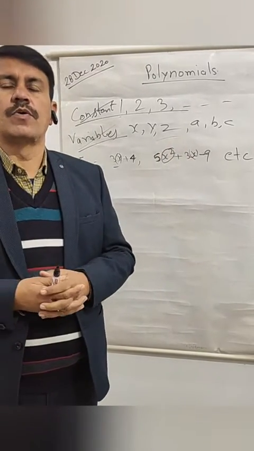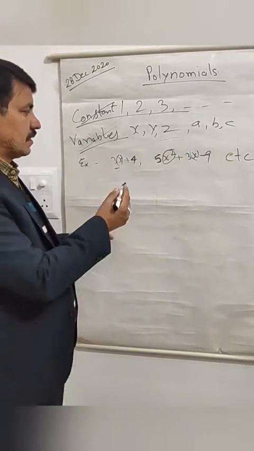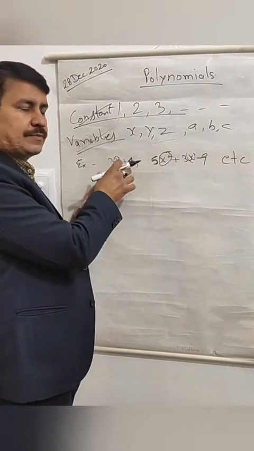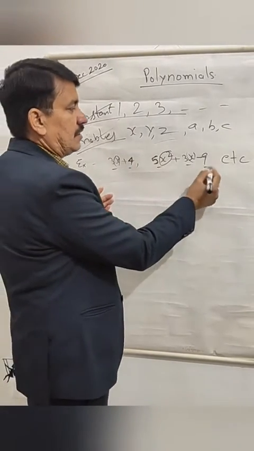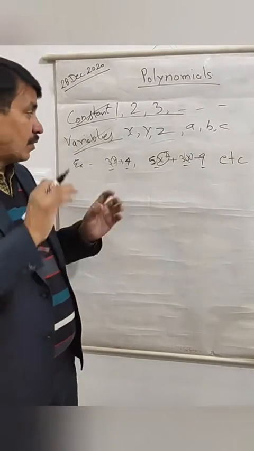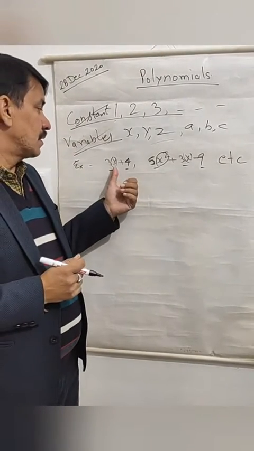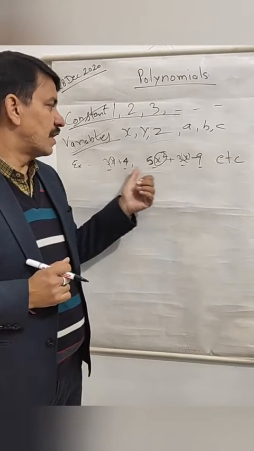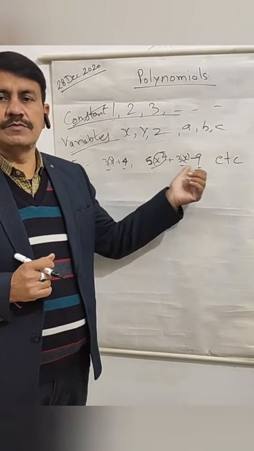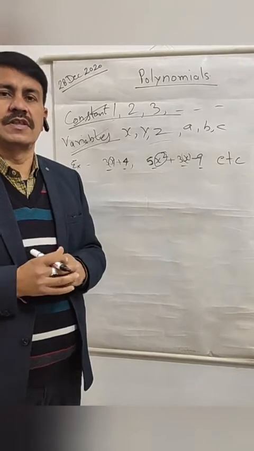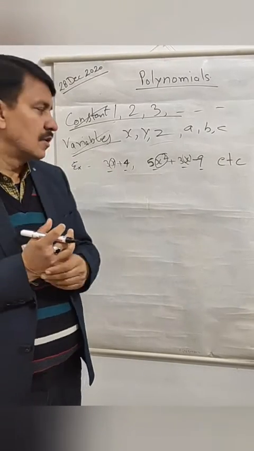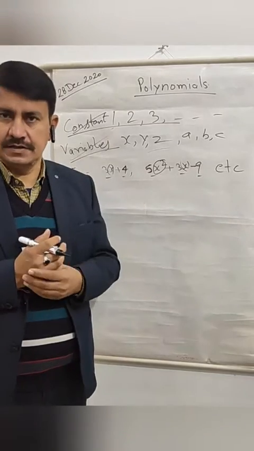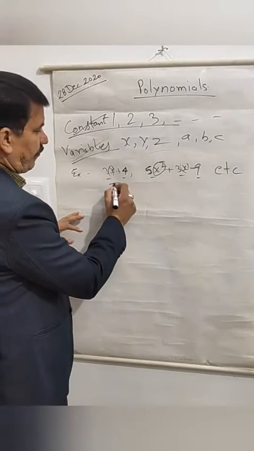So according to the parts of a polynomial, here you see there are 2 parts, or you can say 2 terms, in this polynomial, and here are 3 terms in this polynomial. And on the other hand, you see here the highest power of the variable is 1, so the degree of this is 1, and here it is 2. So the degree of this polynomial is 2. So there are 2 types of division, on the basis of terms and on the basis of their degree. So, types of polynomials.